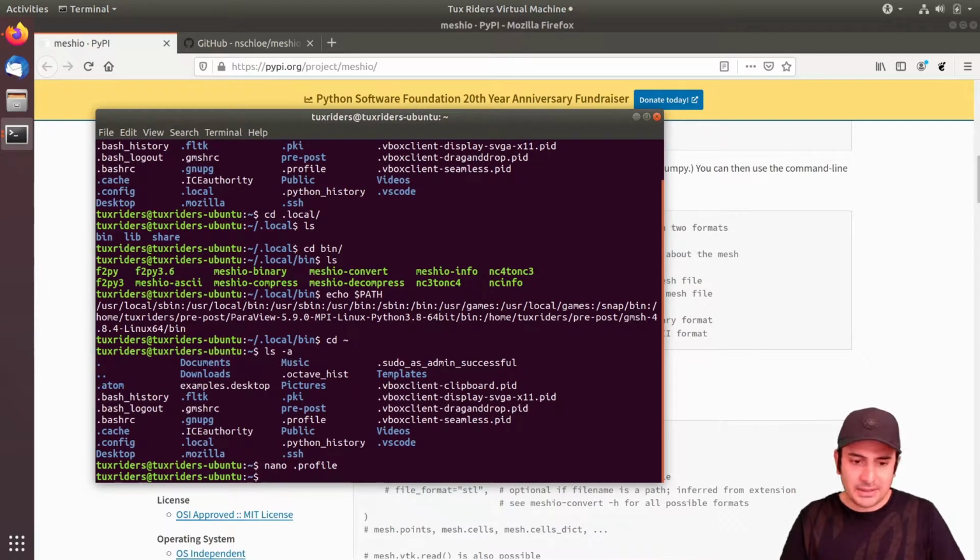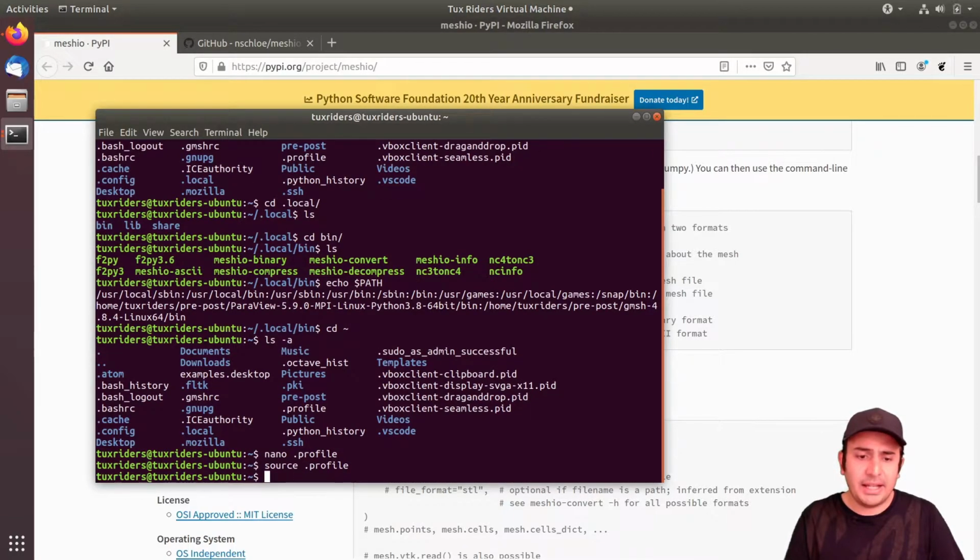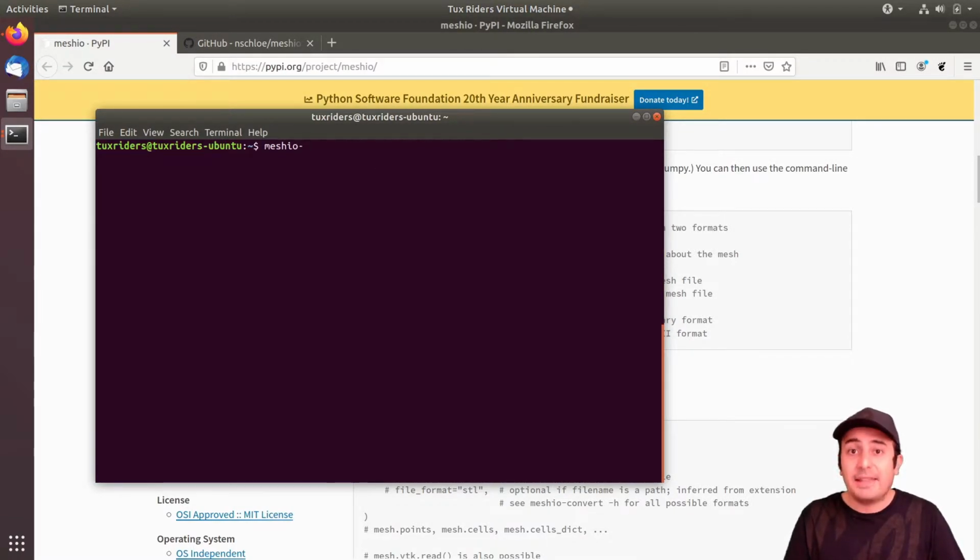And as a result, I have to execute it. Source profile. And when I run it, then I have access to these binaries, because the path of that local bin is added to my path variable.